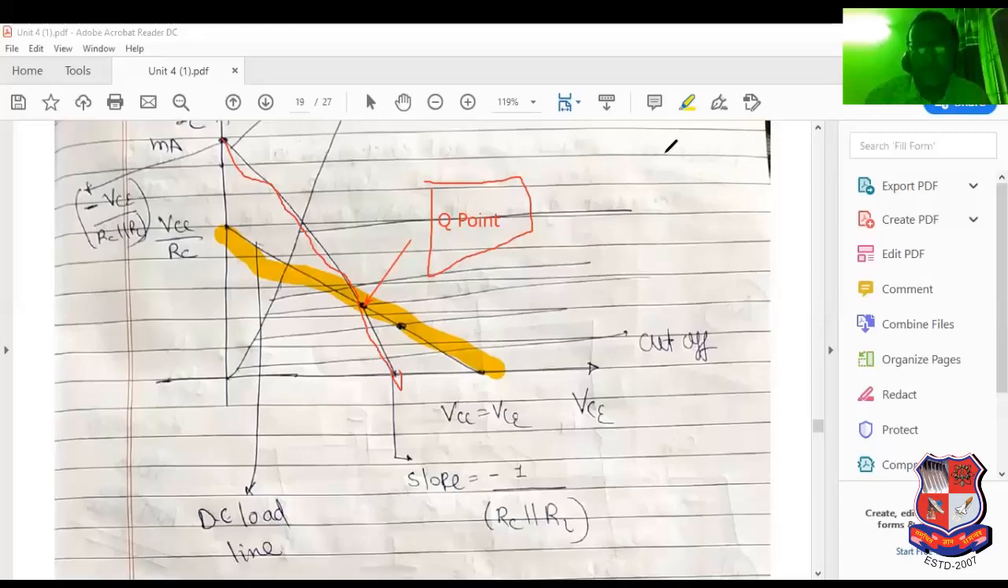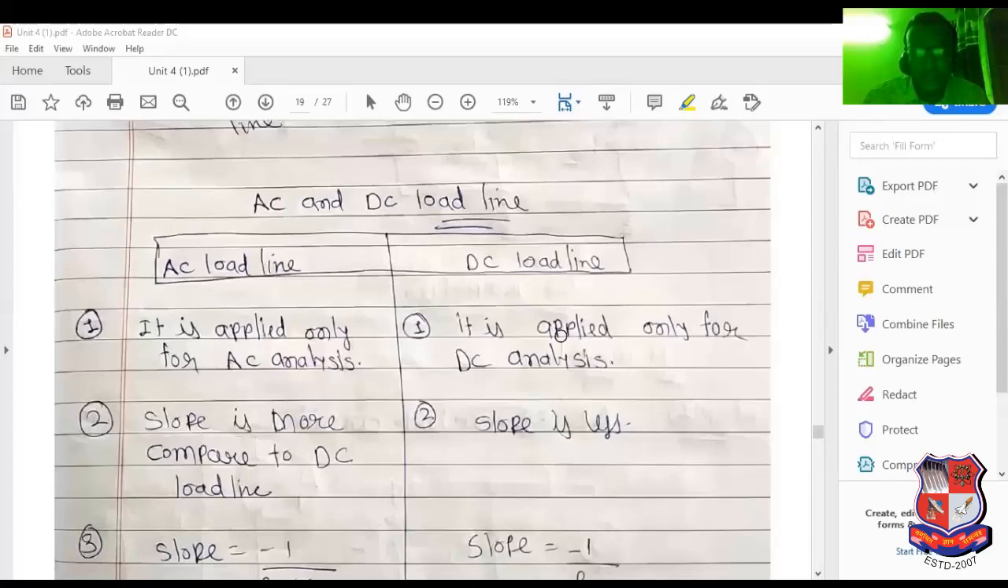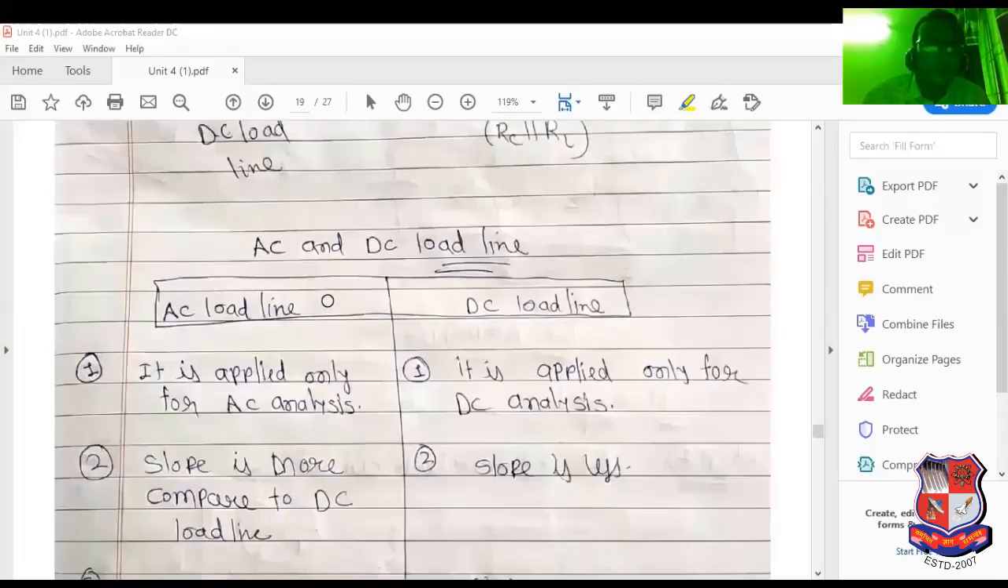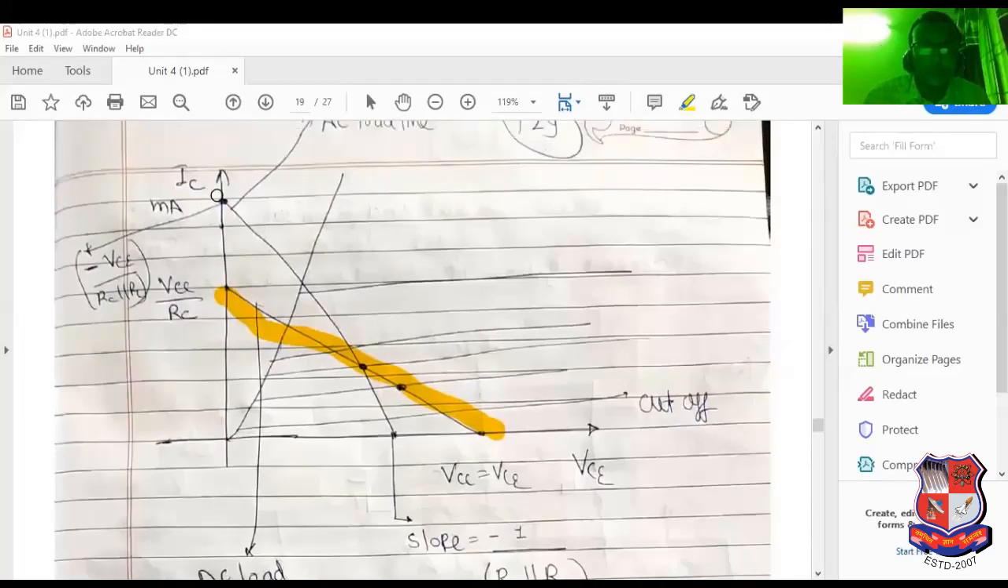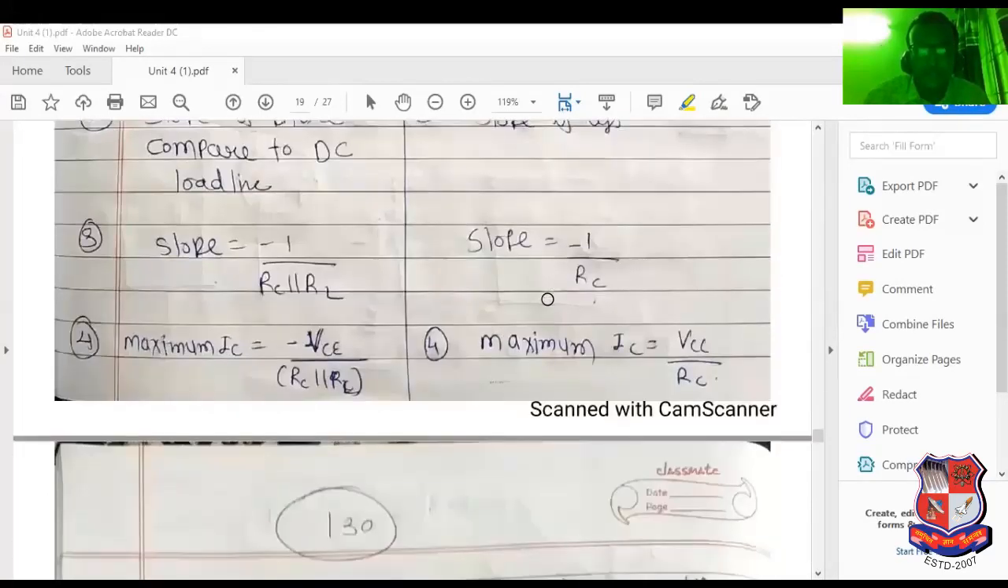Again, to repeat: in the AC load line current is more, in the DC load line voltage is more. Now I have compared both. The AC load line is applied only for AC analysis, and the DC load line is applied only for DC analysis. The slope of the AC load line is more compared to the DC load line, and the DC slope is less. What is the slope value? Minus 1 upon RC for DC, and minus 1 upon RC parallel RL for AC.